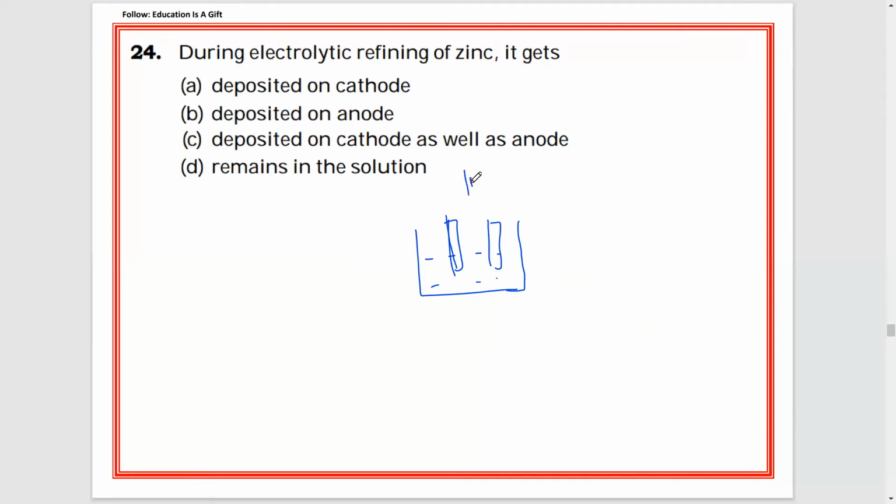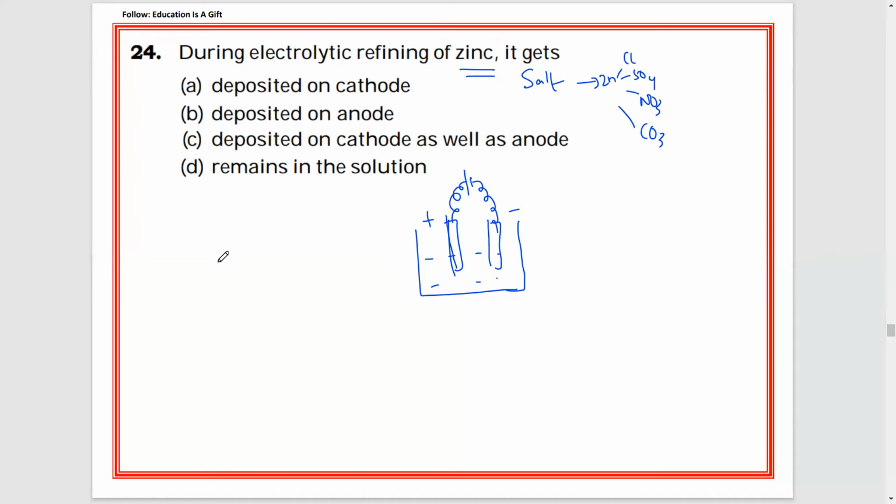Consider this is positive, this is negative. Positive is connected to this, it will become positive. Negative is connected to this, it will become negative. Now we need to extract pure zinc from salt. So we have to take a salt like zinc chloride, zinc sulfate, zinc nitrate, zinc carbonate, whatever salt you want, you can take it. And we can extract zinc metal.